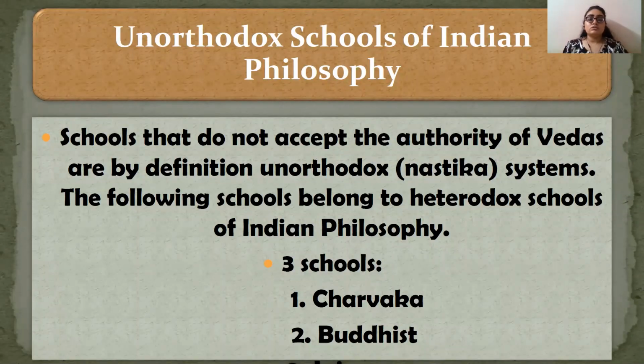Now, those schools which do not believe in Vedas are called heterodox schools. And these schools are Charvaka, Buddhist, and one more name, it is Jaina philosophy. So let's see them in detail.